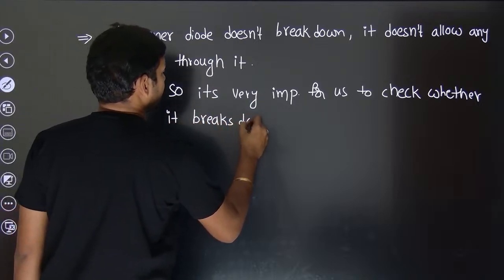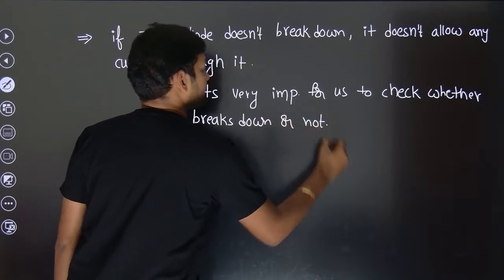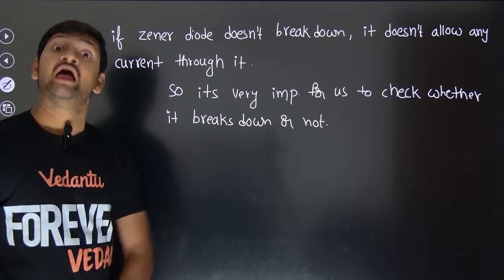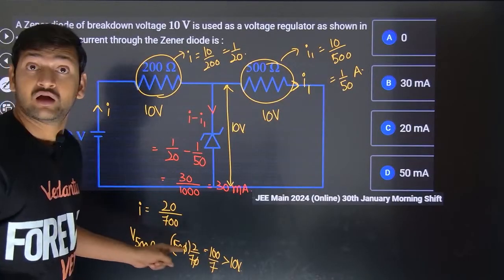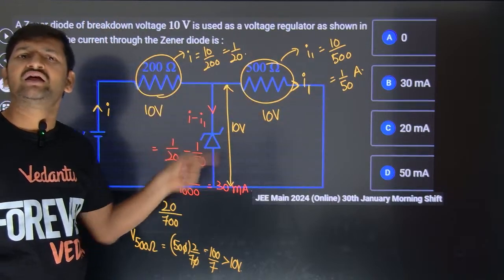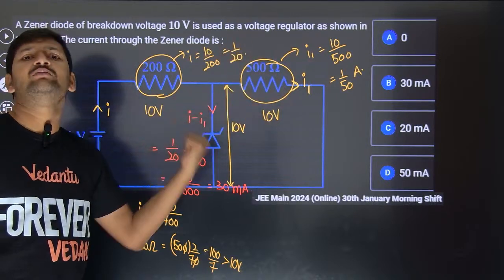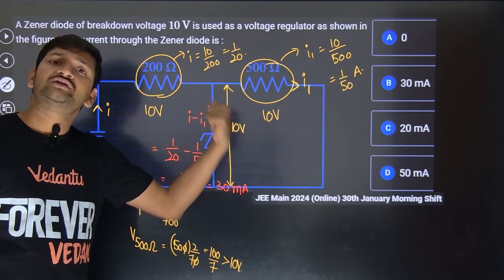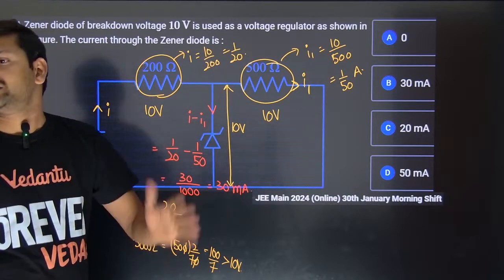How do we check it? I already gave you how to check it. Forget about the diode, you just take the normal circuit. In the normal circuit, if the potential difference across the resistance comes out to be more than the breakdown voltage of the Zener diode, that's when the Zener diode is active, otherwise it is inactive.